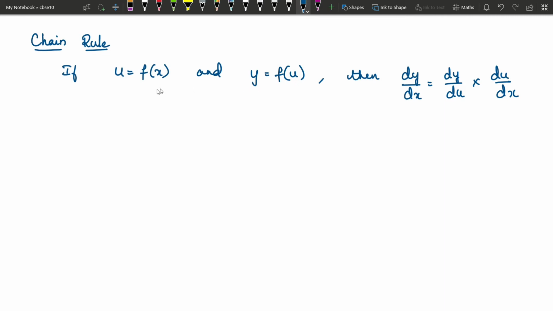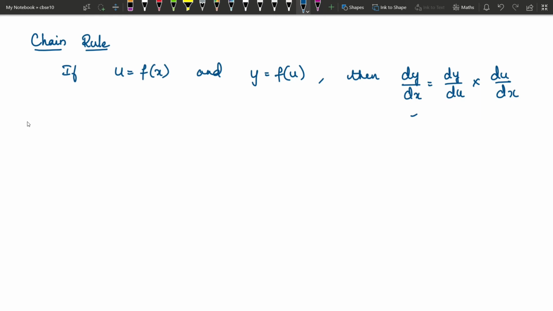So indirectly, when you change the value of x, the value of y is also changing. This is a direct way of finding by how much y changes when x is changing. For this you have to differentiate y with respect to u first and then differentiate u with respect to x. Multiply this, simplify, and that is going to be the answer.